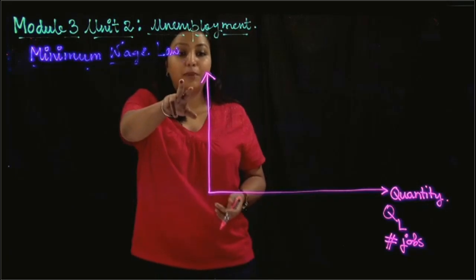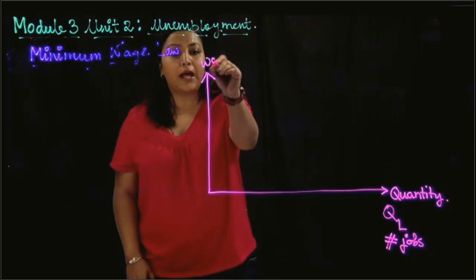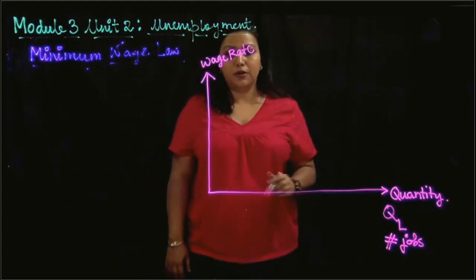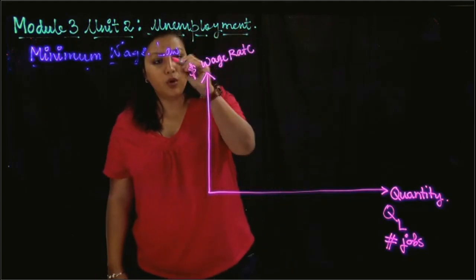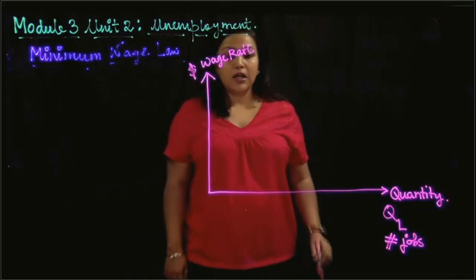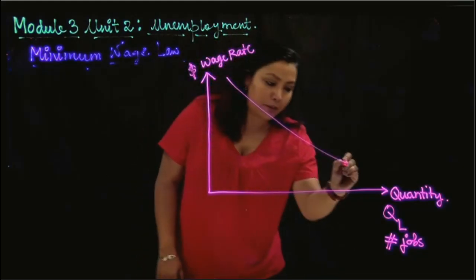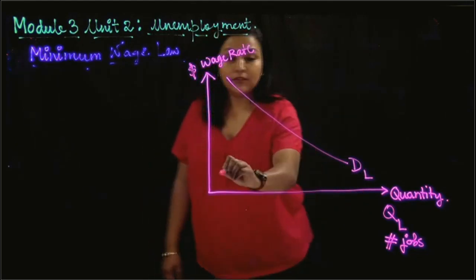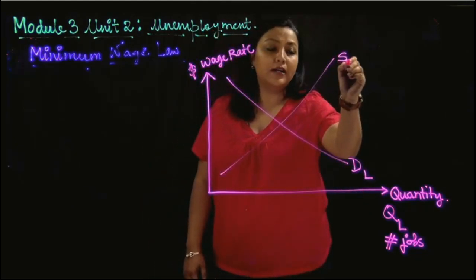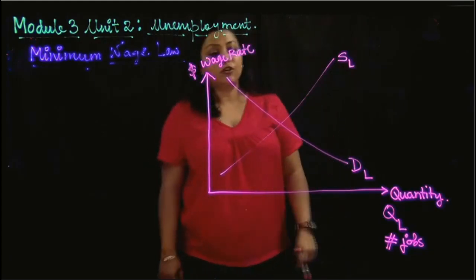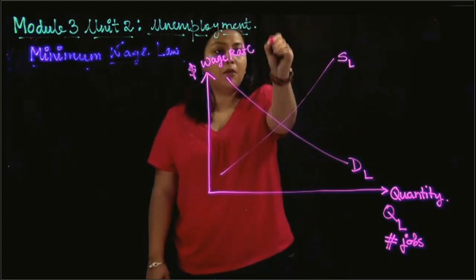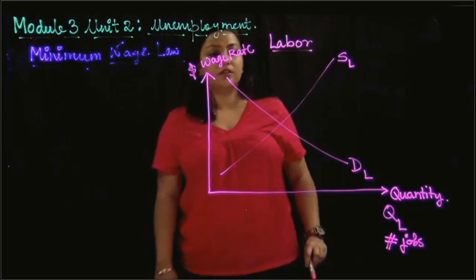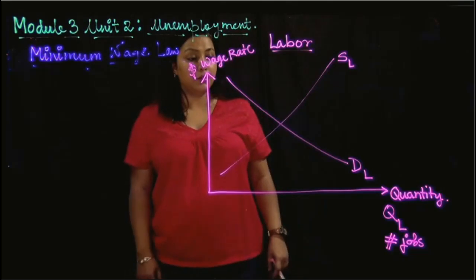And here you have the price of labor. Now you know that the price of labor is basically the wage rate. That is the price of labor, and that's going to be a dollar value or whatever, in terms of a currency. Now you have the demand curve for labor. I'm calling that DL, where L is for labor, and you have the supply curve of labor, SL, where L stands for labor. Now this is the labor market, so it's a microeconomic diagram. You can understand that this is the commodity that we are dealing with, the labor market.